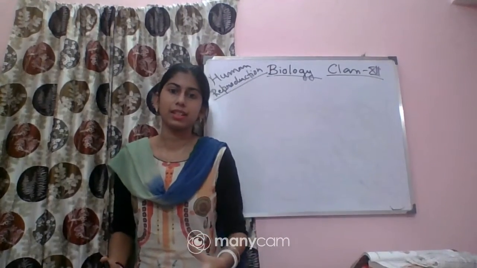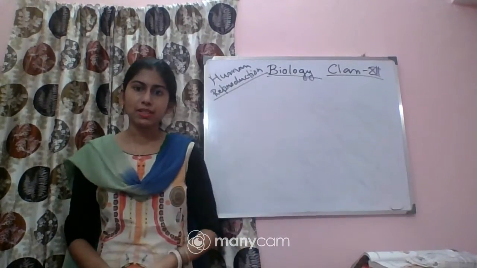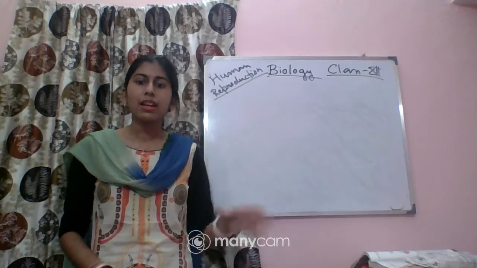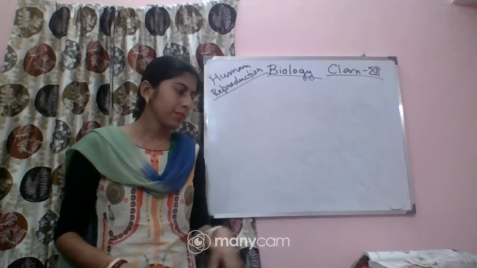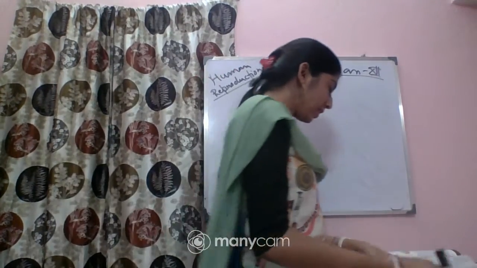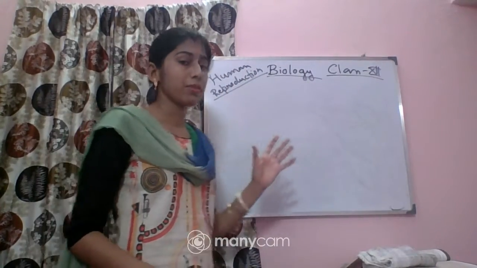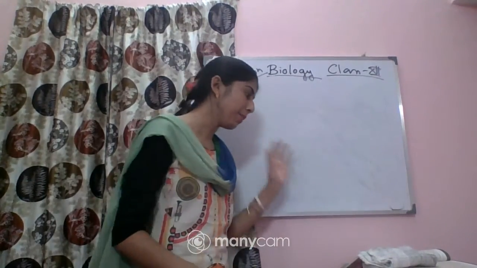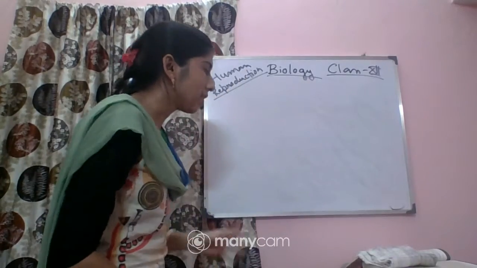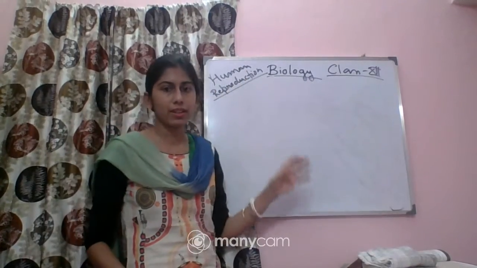The inner cell mass will differentiate into the embryo, and the trophoblast layer will get implanted in the uterus, right? So what will happen immediately after the implantation? Immediately after the implantation, the embryo or the inner cell mass will form three different layers.